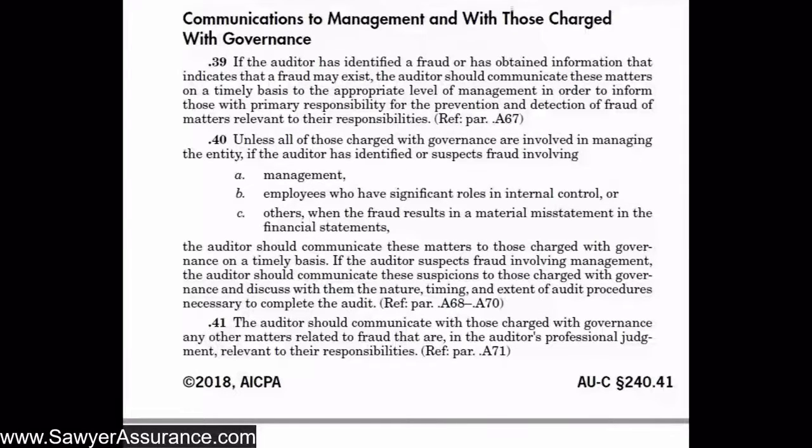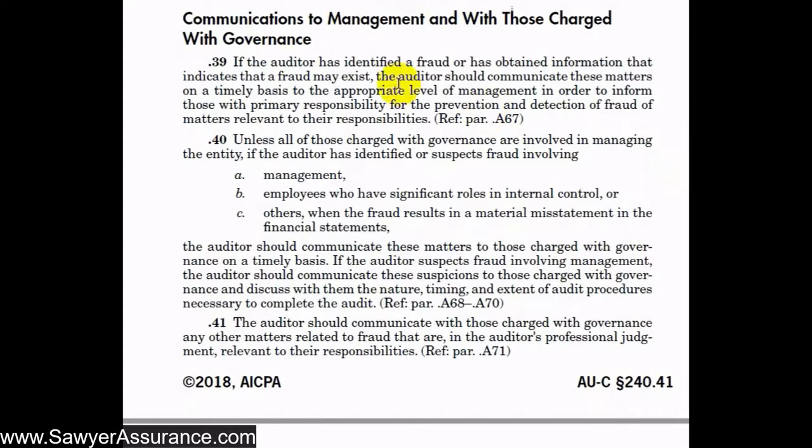All right, continuing on in our discussion of AUC Section 240. Now we're going to talk about communications to management and with those charged with governance.